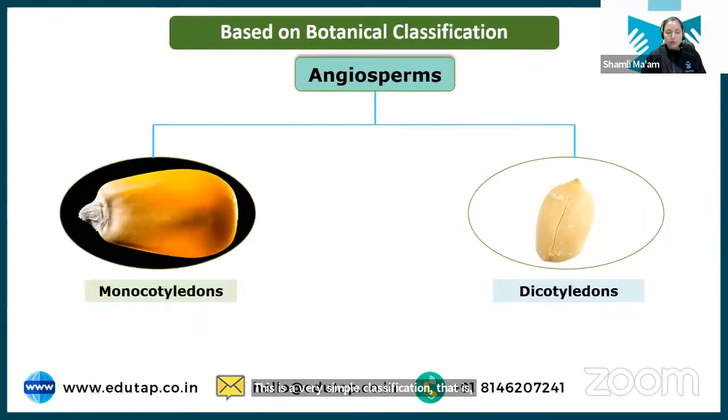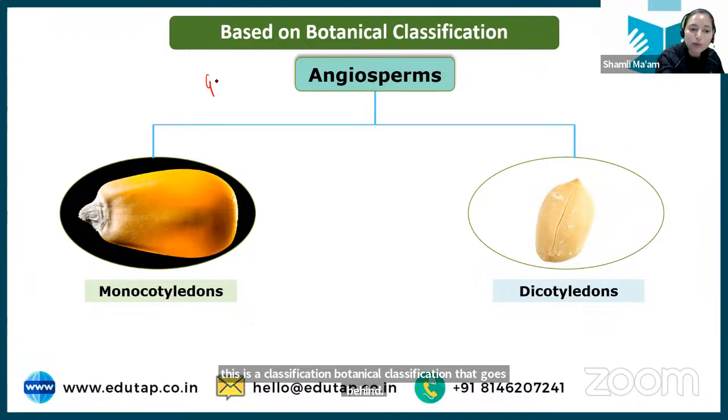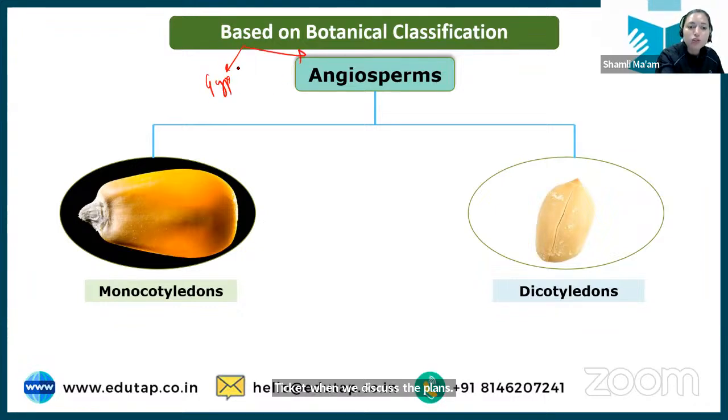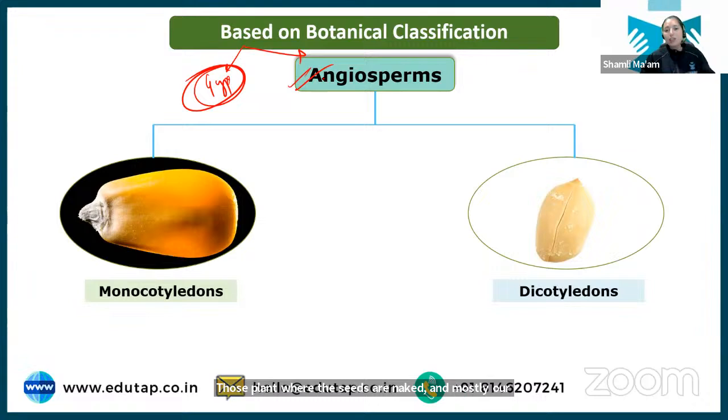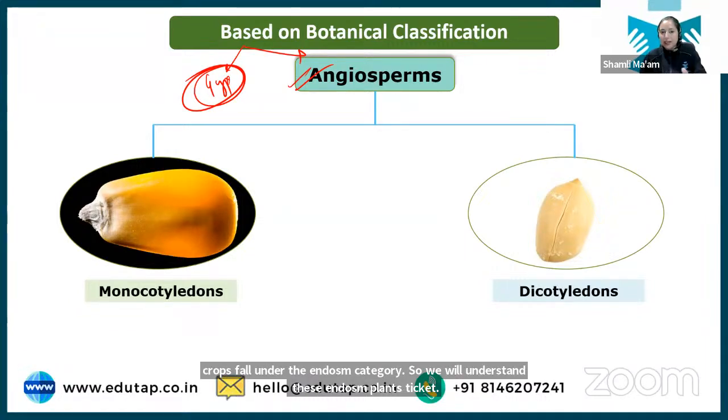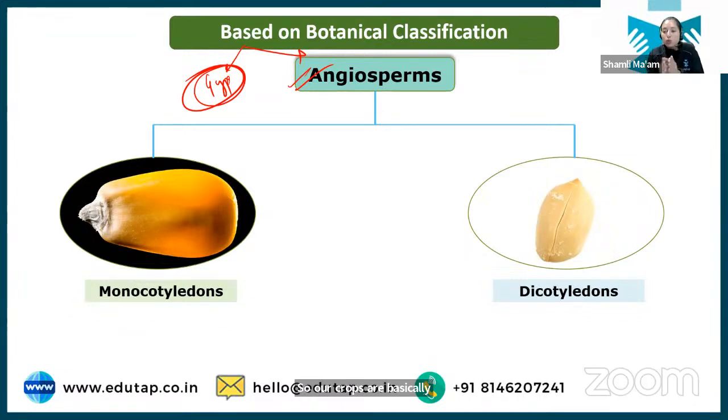Okay, let's go. Next is the botanical classification. Now in crops, usually we are concerned with the angiosperm crops. This is the botanical classification that goes behind it when we discuss plants. We have gymnosperm plants and angiosperm plants. Gymnosperms are basically those plants where the seeds are naked, and mostly our crops fall under the angiosperm category. So we will understand these angiosperm plants. Under this angiosperm we have types of crops which produce two different types of seeds.